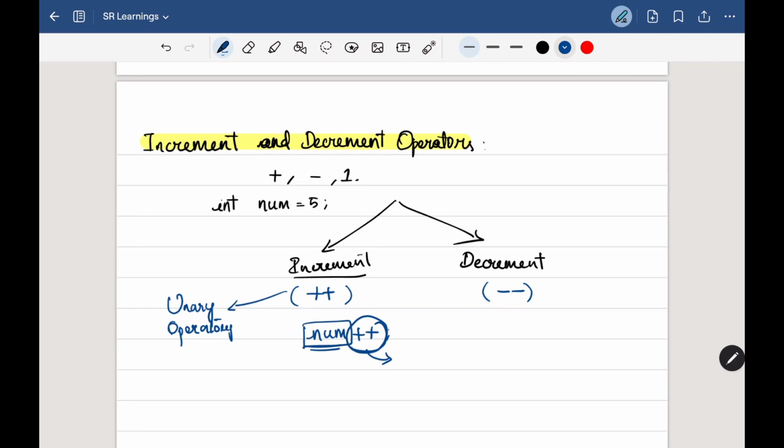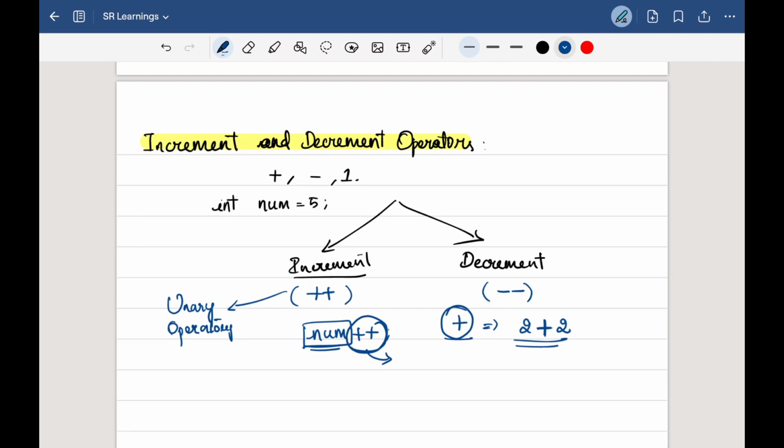We don't need two different operands to make this work like a plus operator. If we have to sum numbers, we need two numbers, right? We have to put the plus in the middle of two operands. But for the increment operator, we don't have to worry about that. It will work with a single operand alone.